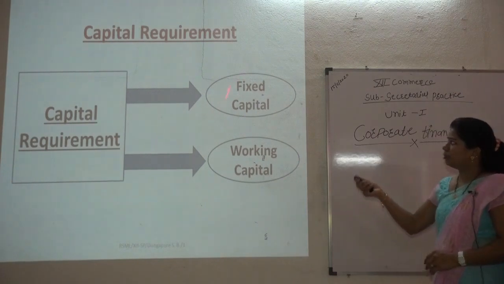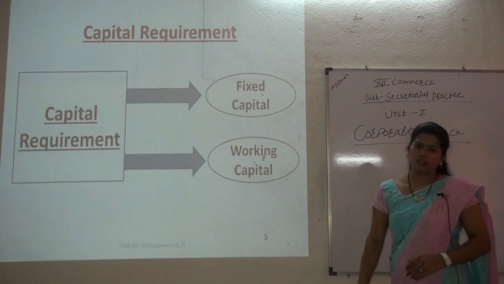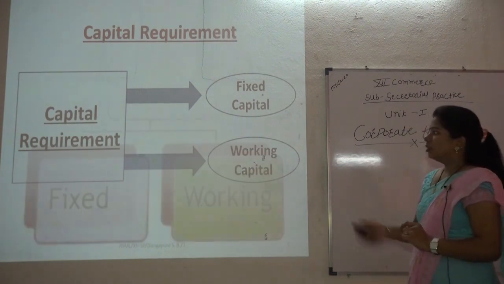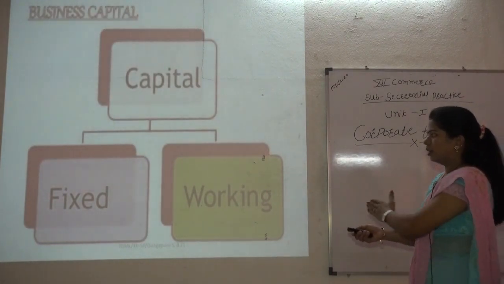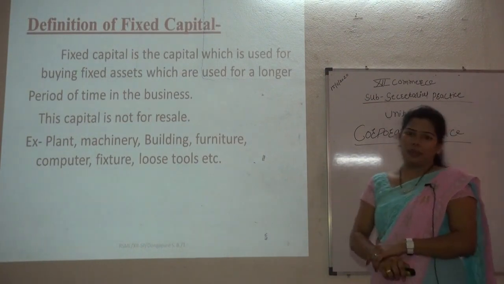These two names indicate to us the meaning. So the capital is required in the form of fixed and working capital. So what exactly is the meaning of fixed capital?